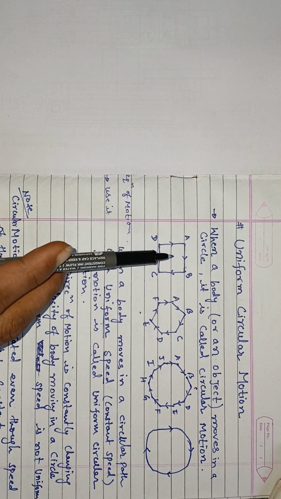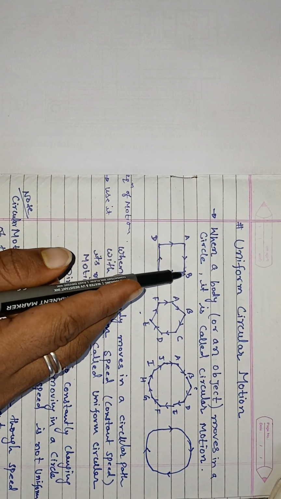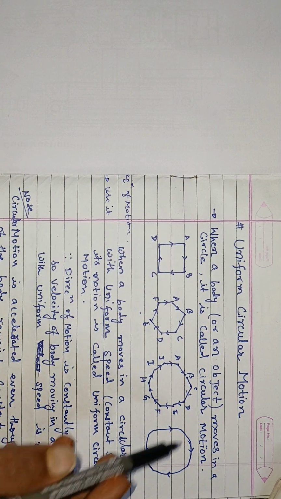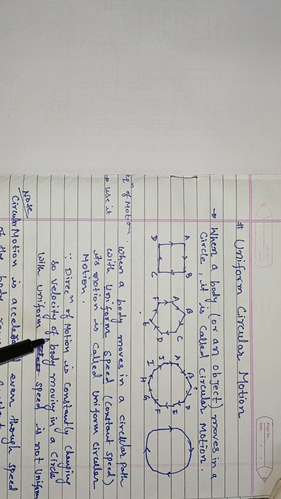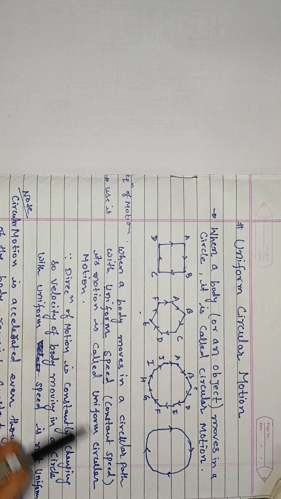Although we have seen here that the direction always changes at every point. So the direction of motion is constantly changing in the circular path. So the velocity of an object moving in a circle with a uniform speed is not uniform. It changes at every point in a circular track.